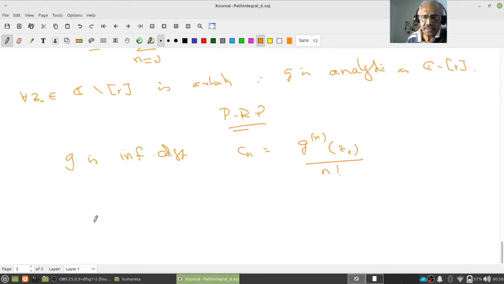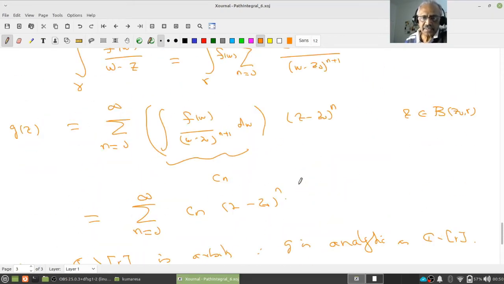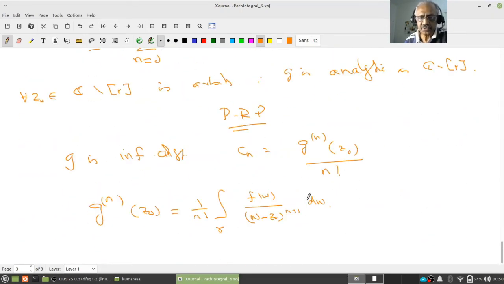Therefore, I know the nth derivative of G at z0. This is going to be the integral over gamma of 1 by n factorial times f of w by (w minus z0) to the power n plus 1 dw. Go back. What is my Cn? That Cn has to be this. That's what I'm writing. You follow that?